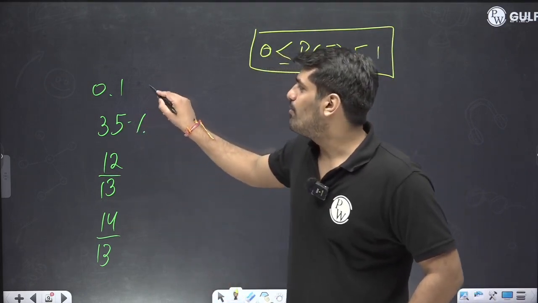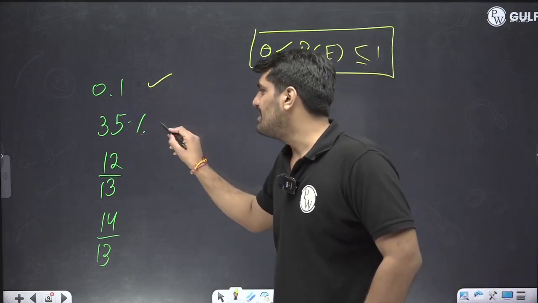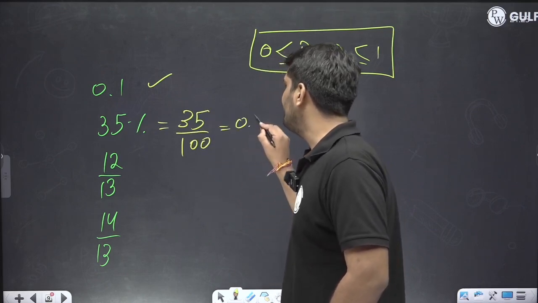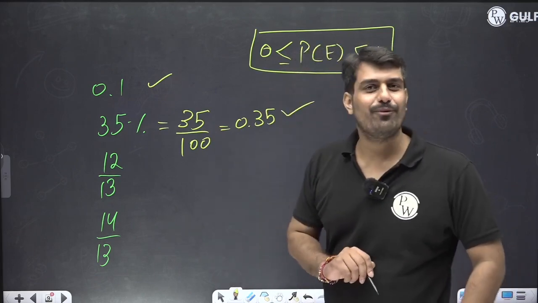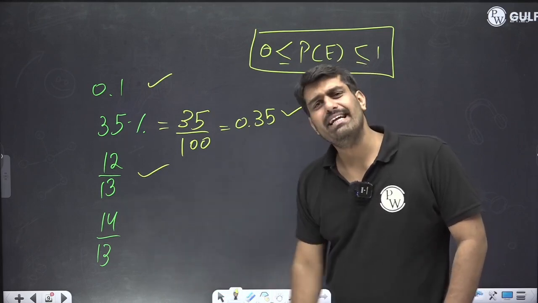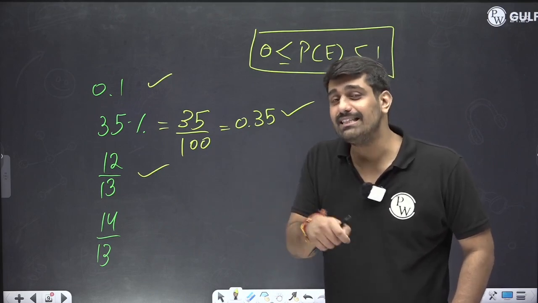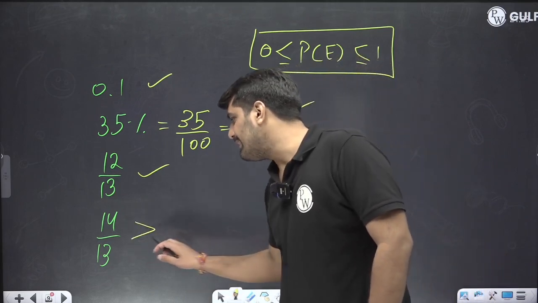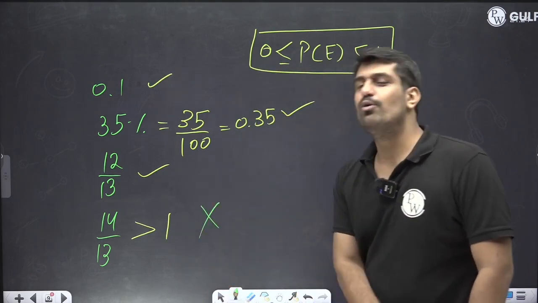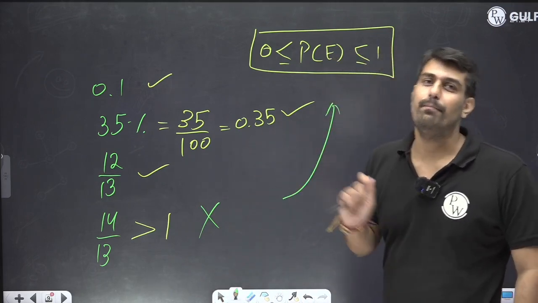Over here, 0.1 lies between 0 and 1. I hope you are comfortable dealing with numbers. 35%, that means writing in terms of a fraction, 35 by 100, that is 0.35. Yes, it fits in our scheme of things. Third number, 12 by 13, we are sure it is less than 1. 14 by 13, the numerator is greater. When the numerator is greater than the denominator, you are very sure that this will be greater than 1. And if that is the case, it cannot be the probability of an event, because it should go by this basic understanding.